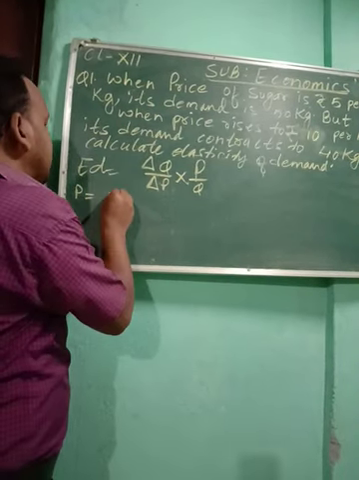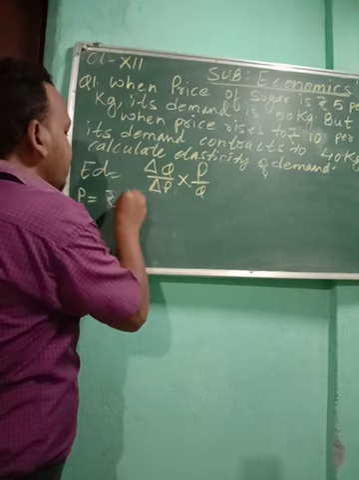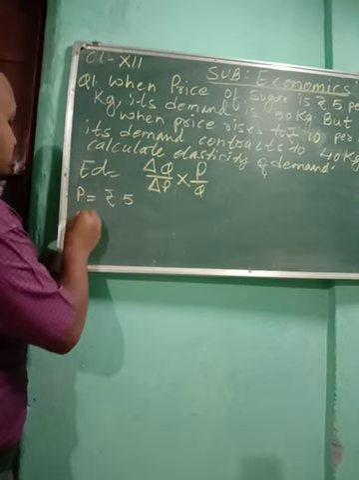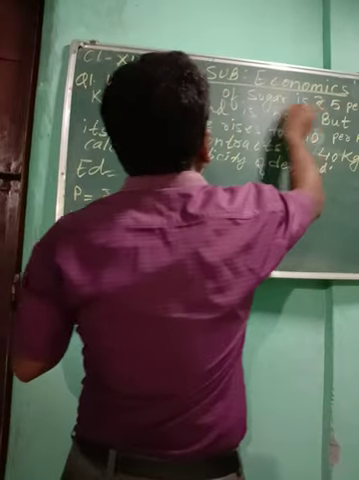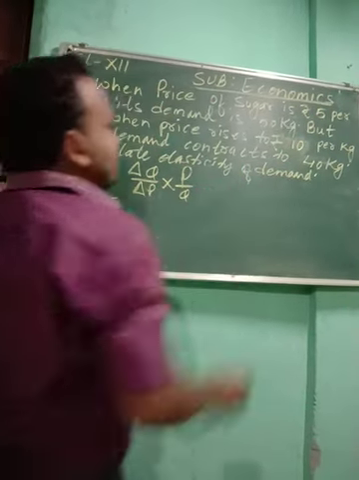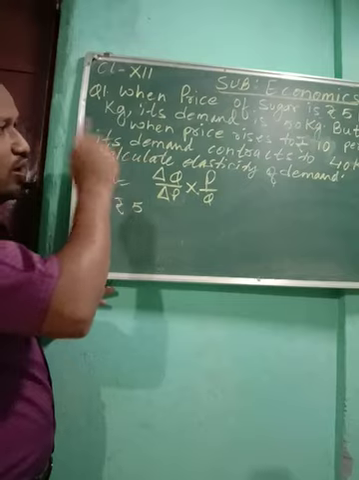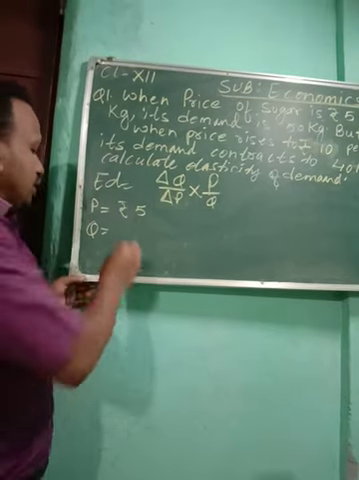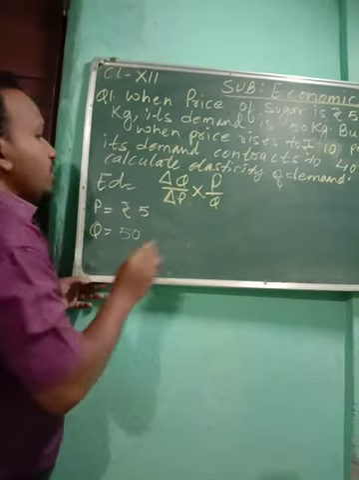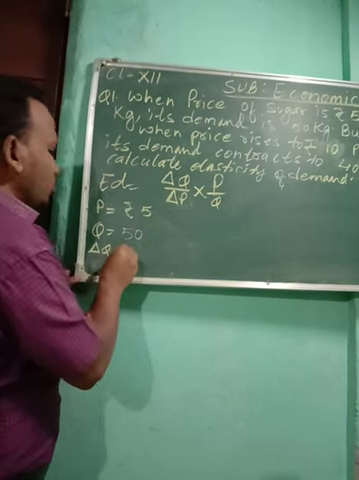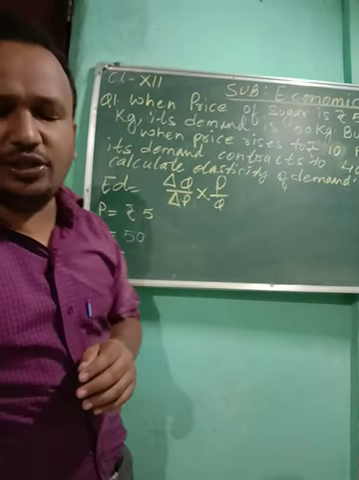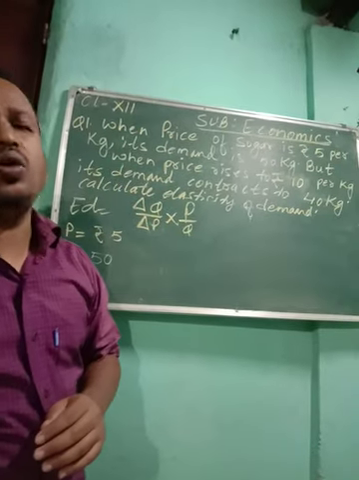So P is ₹5. Now the initial quantity: when the price was ₹5, the quantity demanded was 50 kg. That is the first quantity given, so Q is 50 kg. Now we have to find delta Q. In the last class I told you to learn that delta Q is the change in quantity.